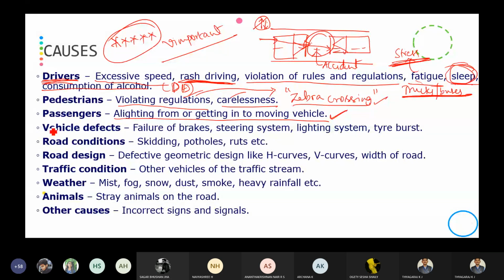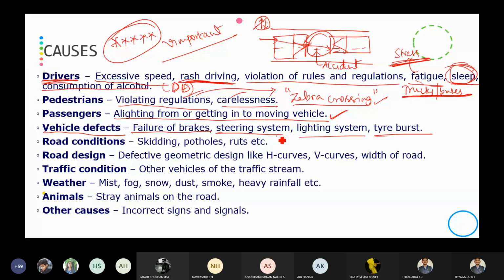Then vehicle defects, whatever vehicle we are using: failure of brakes, steering system, lighting system, and tire burst. If there is any failure of brakes when you are riding the vehicle, it is fixed that we are going to encounter an accident.